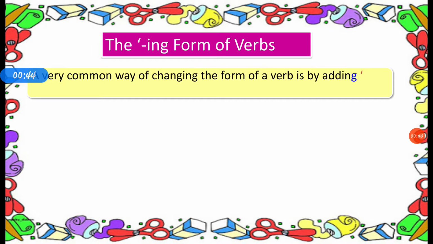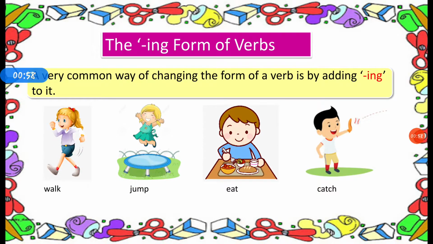A very common way of changing the form of a verb is by adding ing to it. Examples. Here are some verbs: walk, jump, eat, catch. If we add ing to all these verbs, it becomes the ing form of the verb. Walk becomes walking, jump, jumping, eat, eating, catch, catching.